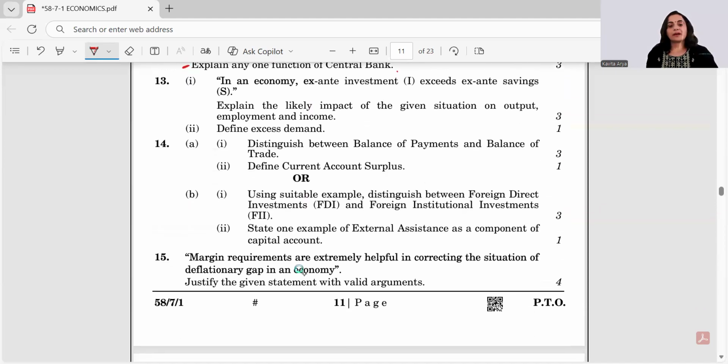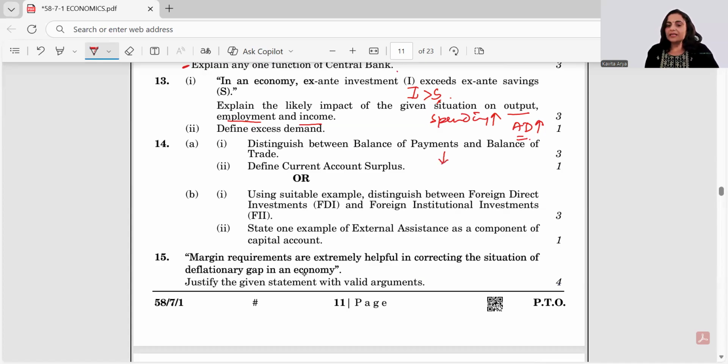13th, first part. In an economy, ex-ante investments exceed ex-ante savings. So investments are more than savings. Explain the likely impact of the given situation on output, employment, and income. So when savings are lesser, it means people are spending more. It means aggregate demand is more. And when demand is more, the inventories would go down.